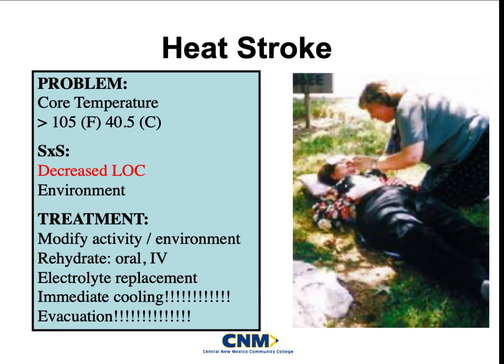Okay, going into heat stroke. Again, just like with mild, moderate, and severe hypothermia, the difference between heat exhaustion and heat stroke is the change in mentation. It's usually P or U on the AVPU scale once we get to heat stroke. With heat stroke, the problem is that your core temperature is greater than 105 degrees Fahrenheit.